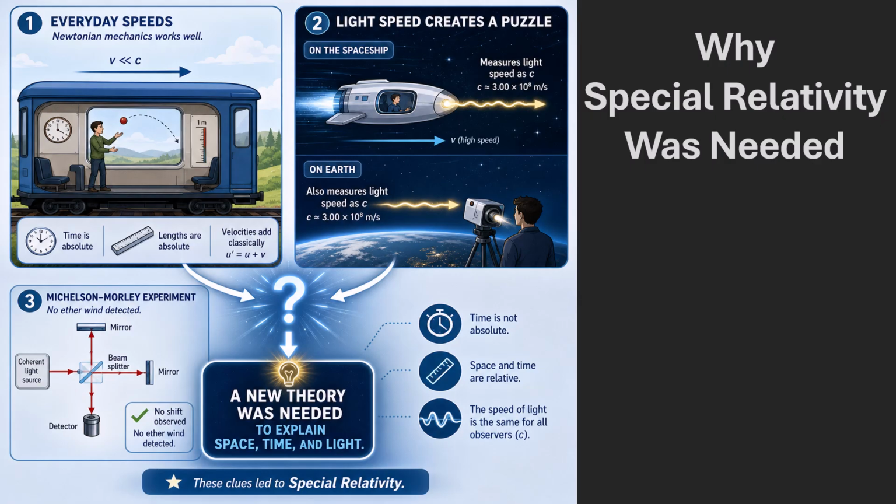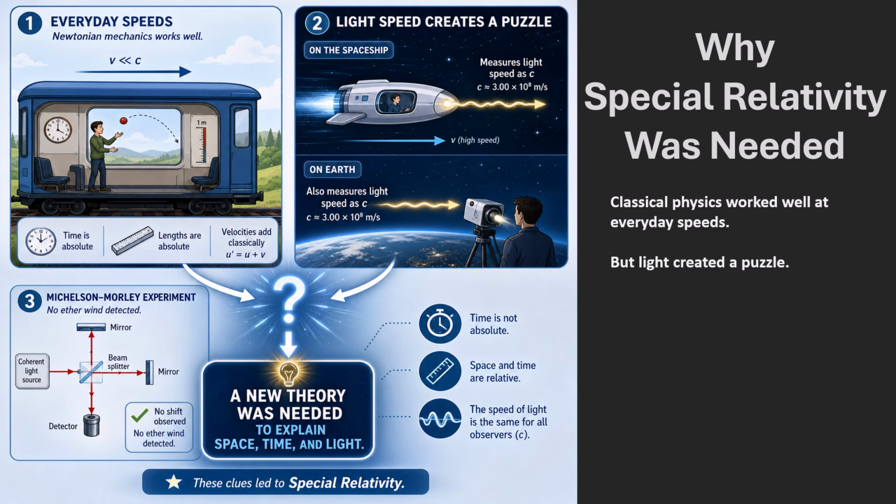Why was special relativity needed? For everyday speeds, classical physics worked very well. In Newtonian thinking, time was absolute, length was absolute, and velocities could be added in the ordinary way. But light created a serious puzzle.